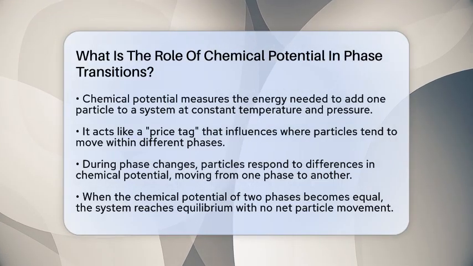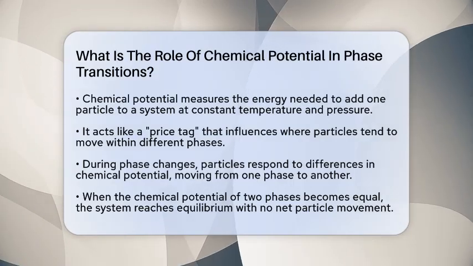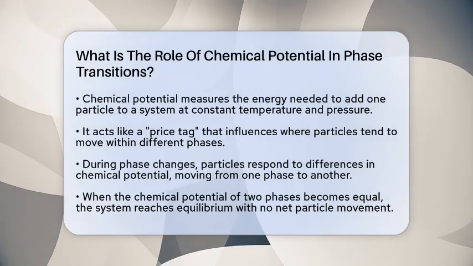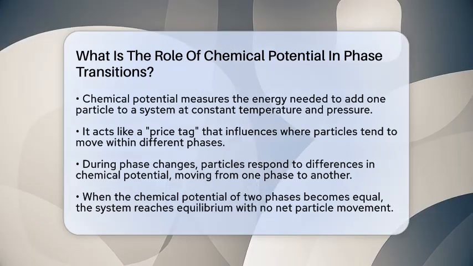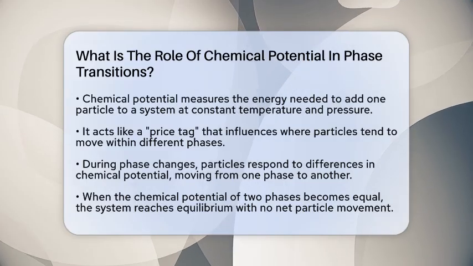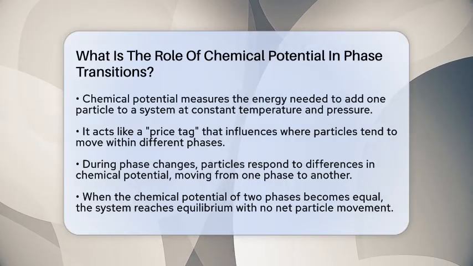It measures how much energy is needed to add one more particle to a system at constant temperature and pressure. When particles move from one phase to another, like from solid to liquid or liquid to gas, they are responding to differences in chemical potential.